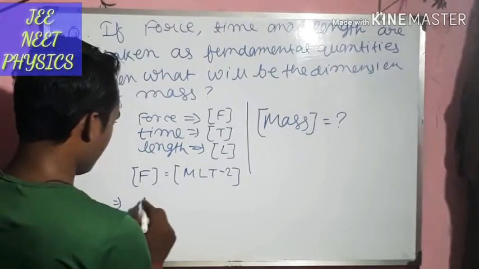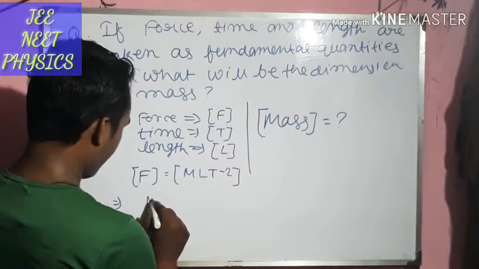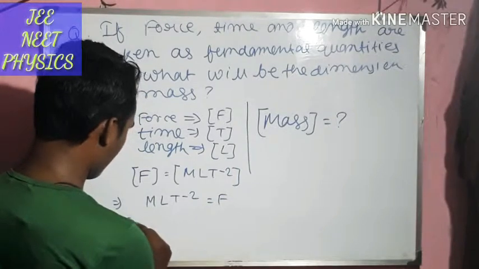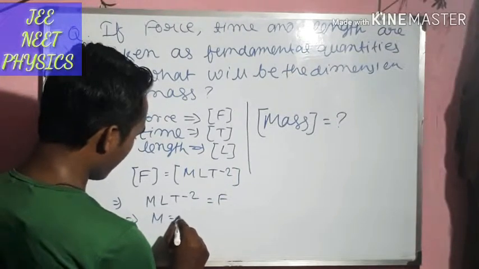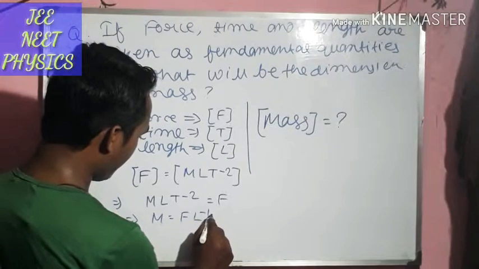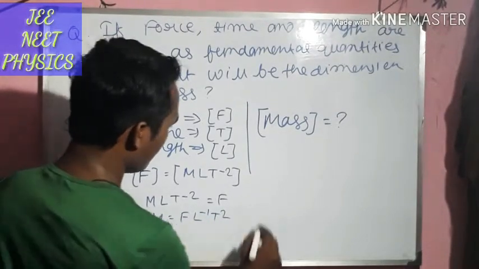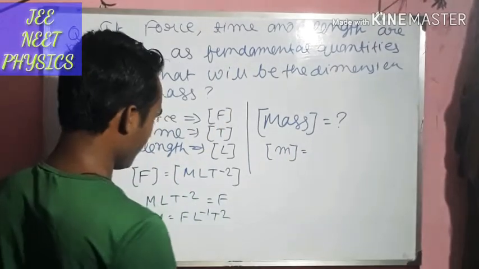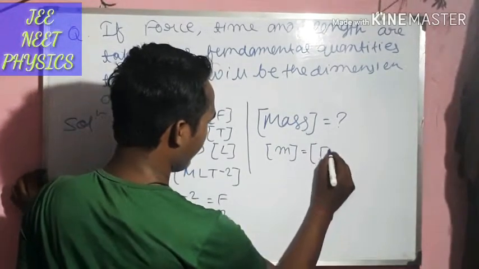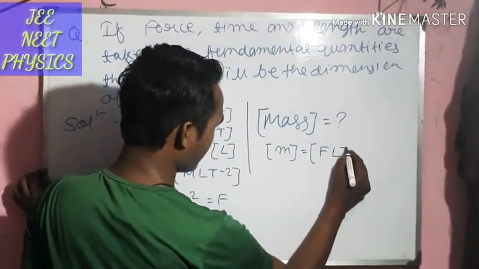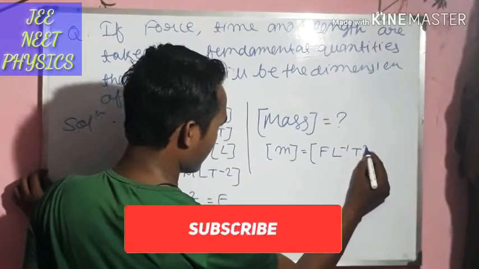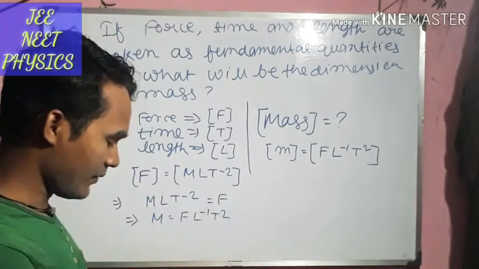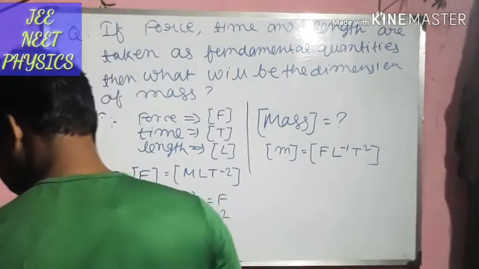So we can write m l t to the power minus 2 is equal to F, or m is equal to F L inverse T square. So we get the dimensional formula for mass equal to F L inverse T square. It will be the dimension of mass if force, length and time are taken as fundamental physical quantities.